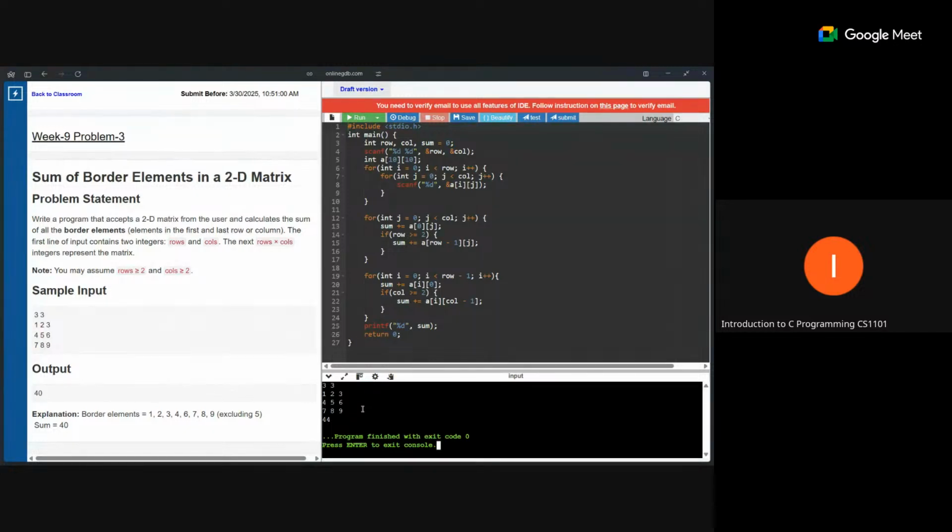So the scan part is done. So i equal to 0, i less than row, j equal to 0, j less than column, j plus plus, scan a[i][j]. First loop is fine. Second loop, okay, what logic are you using? So in the first for loop, j equal to 0, j less than column, and j plus plus. And inside this j loop, sum equal to 0. Okay, so 0 means, and if row is greater than or equal to 2.